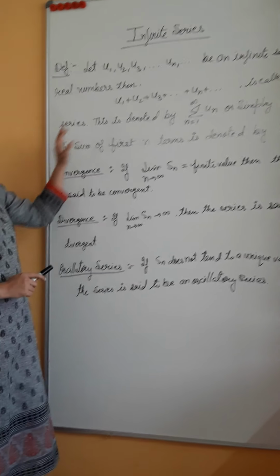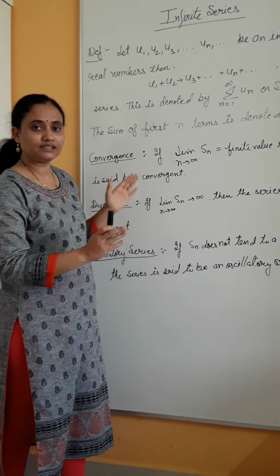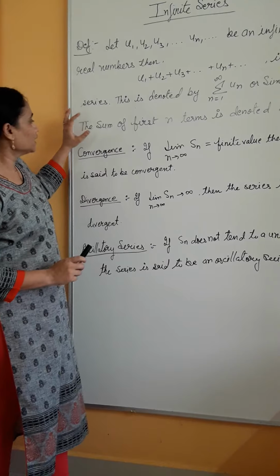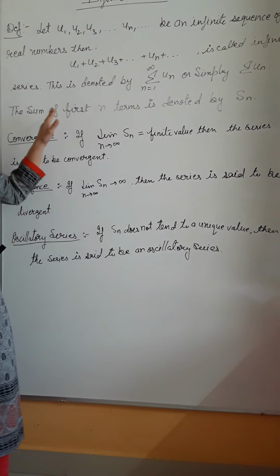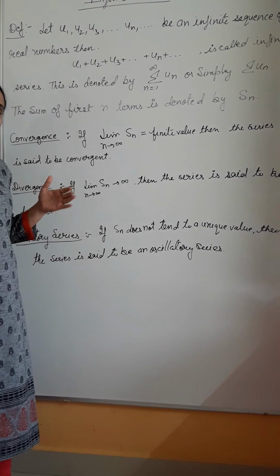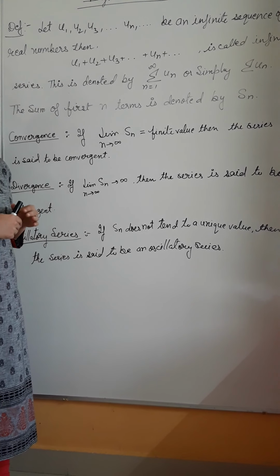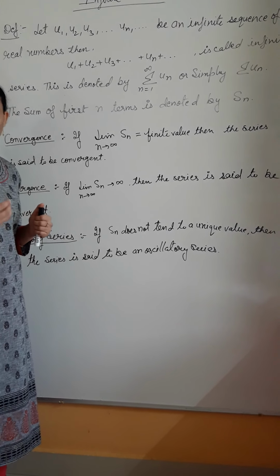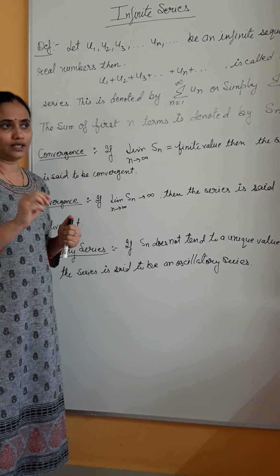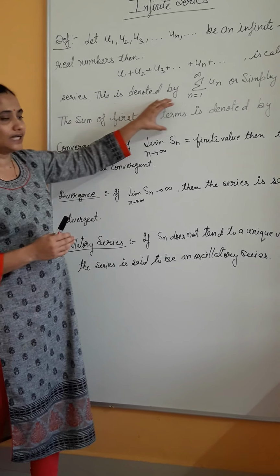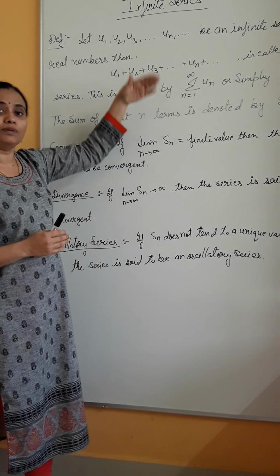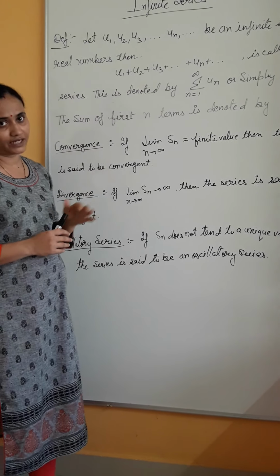Sum of first n terms. If we take the first n terms and sum those terms, that is denoted by Sn. Here we should remember that once it is an infinite series, after a point the summation stops changing. There is a very small variation, so whatever properties these first n terms possess is applicable to the complete infinite series.